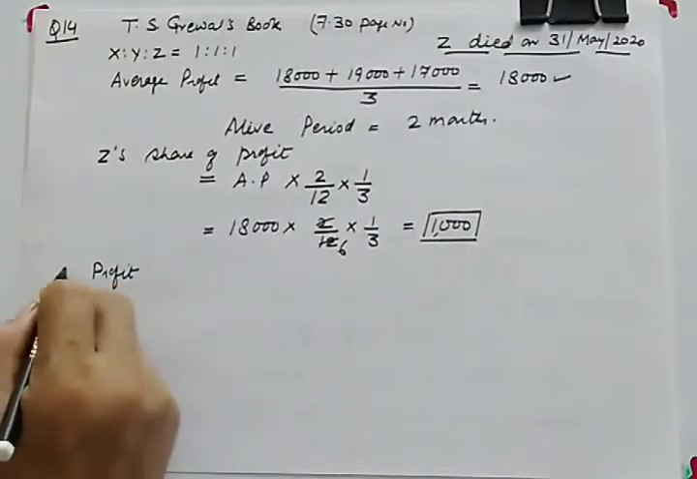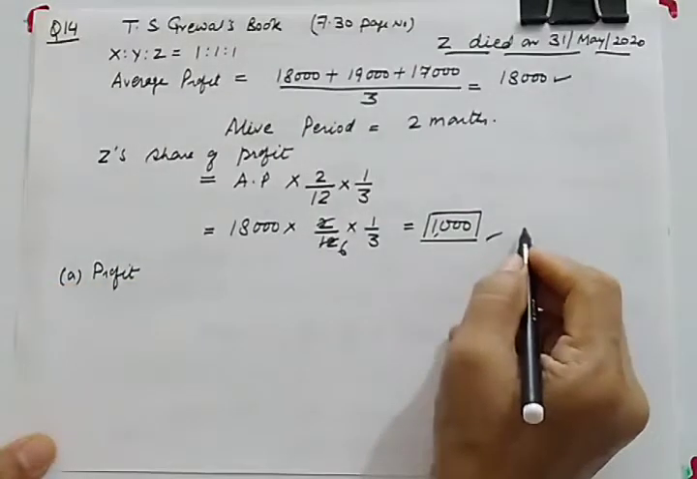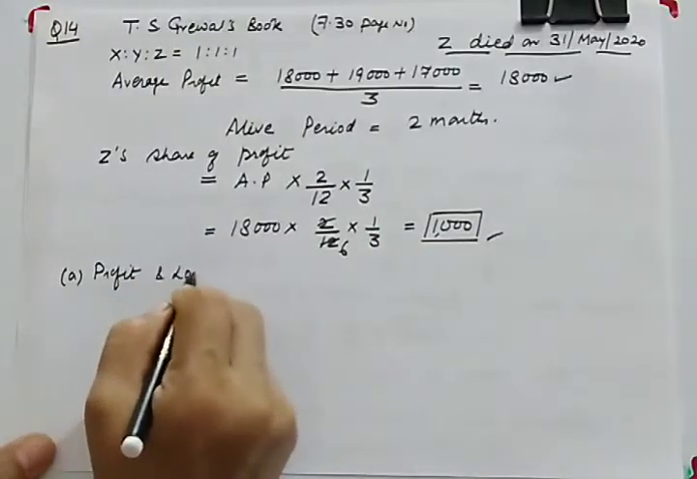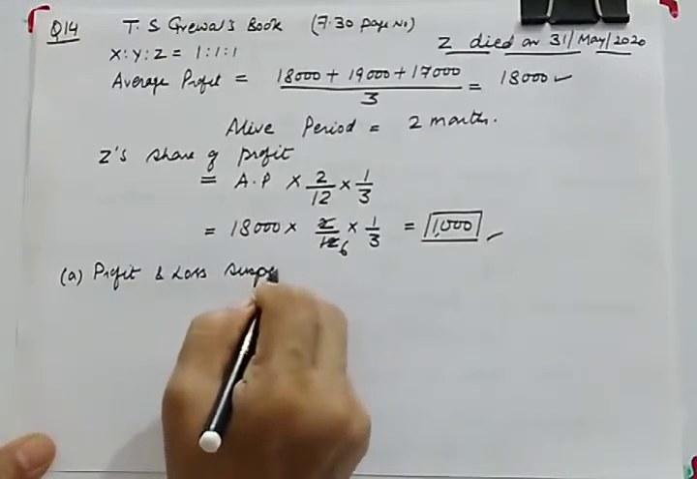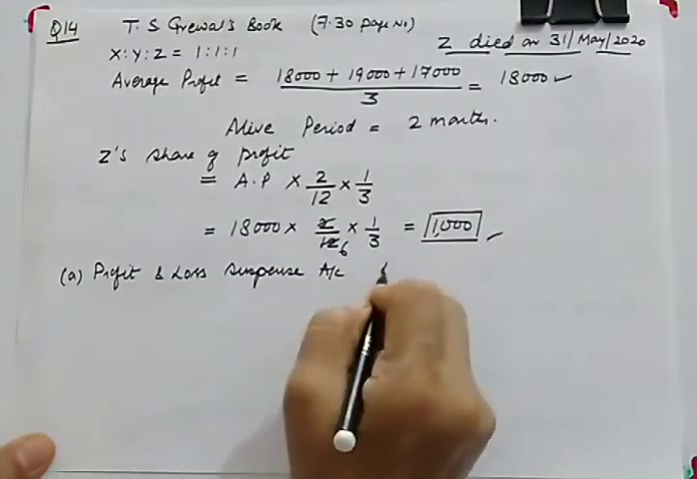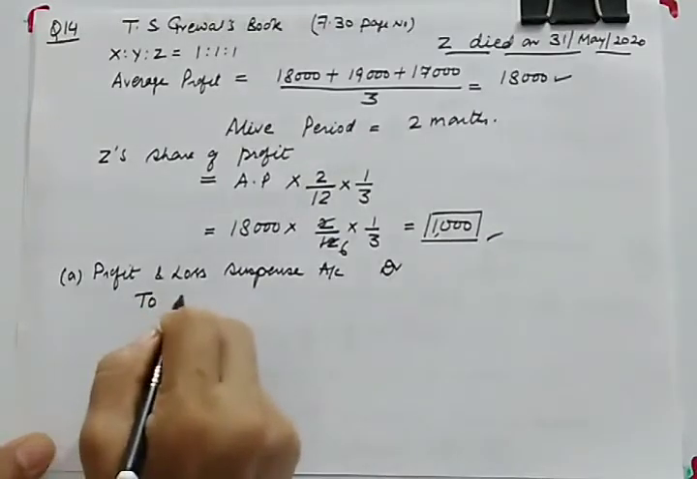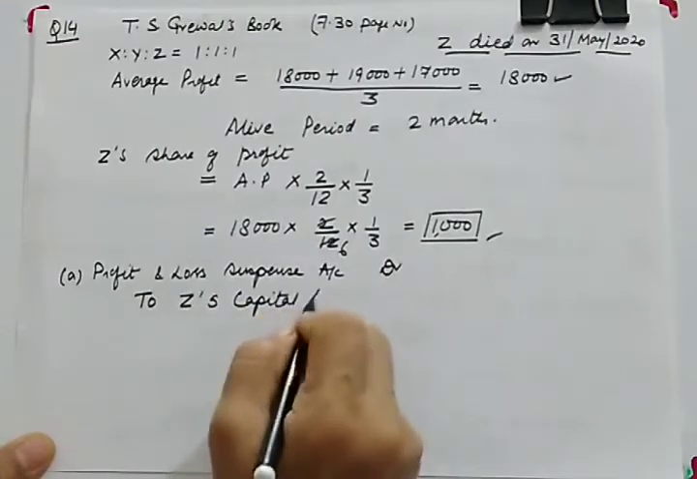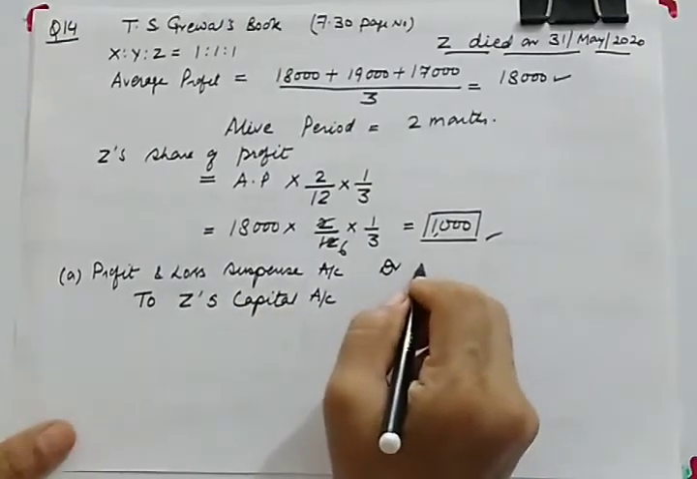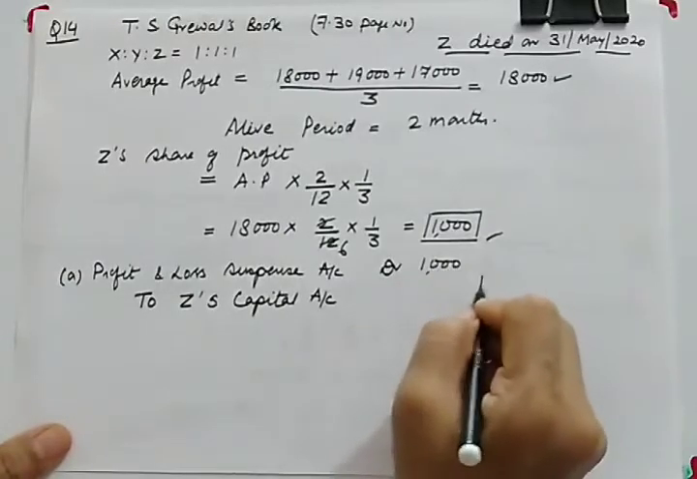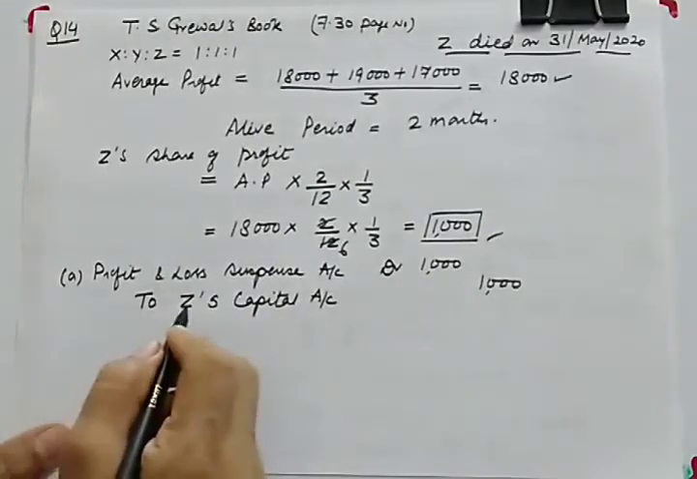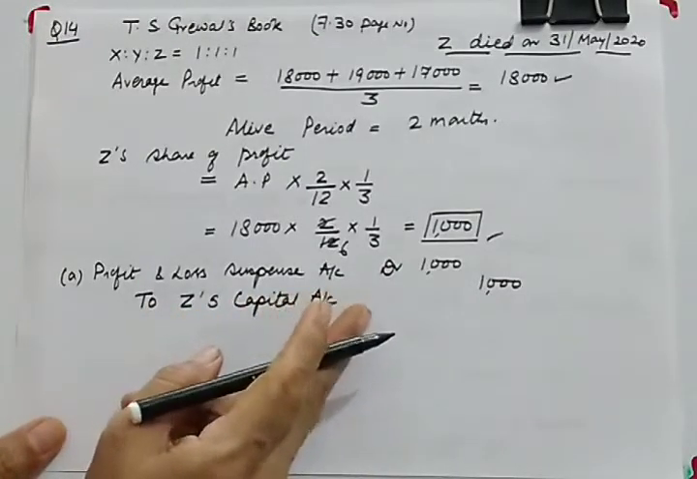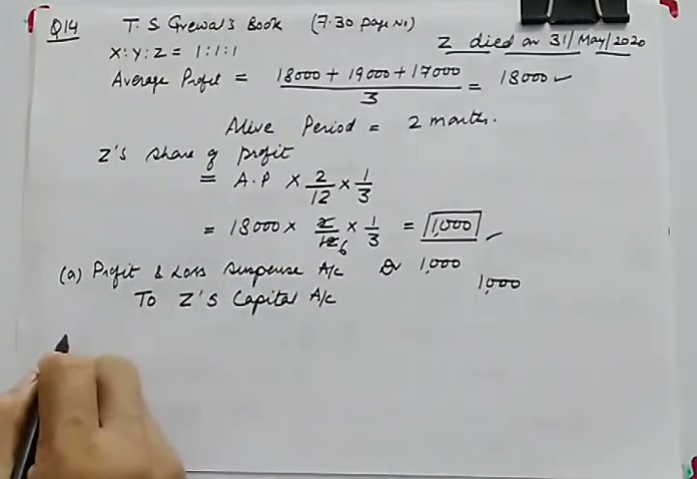So in this case, we'll be passing this entry. This is the journal entry for case A, because this amount will remain the same whether it's case A or case B. Profit and loss suspense account debit to Z's capital account. Nothing is mentioned, so we assume that they are maintaining fluctuating capital accounts. And you can write the narration being Z's share of profit is calculated on the basis of average profit given to Z.